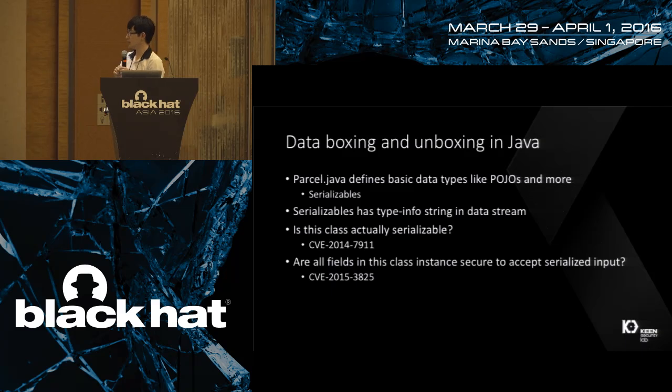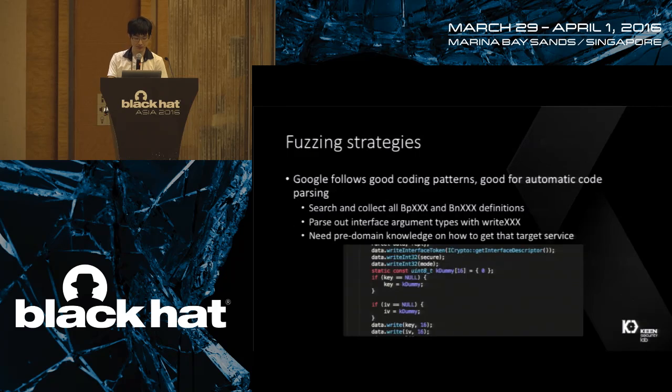And also last year, there was a vulnerability relating to data boxing and unboxing in the Android Java world, where all the fields in a class instance are made to accept serialized input from the outside world. This is CVE-2015-3825. I will not elaborate here, and if you are interested, you can consult the related materials.